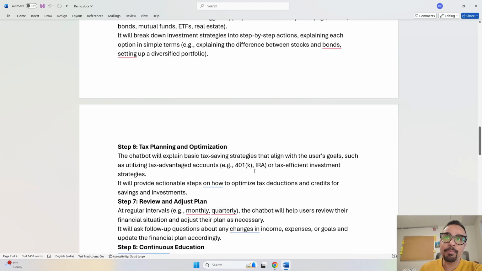Then it will also help you understand how you can do tax planning and optimize, so that you don't have to pay more tax. You can optimize your money which is coming in by putting it into tax saving investments.